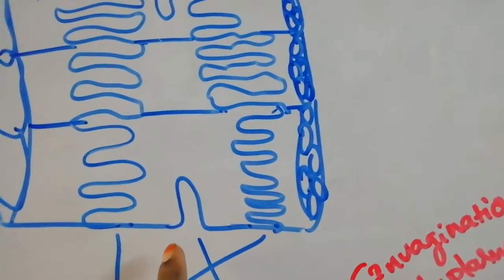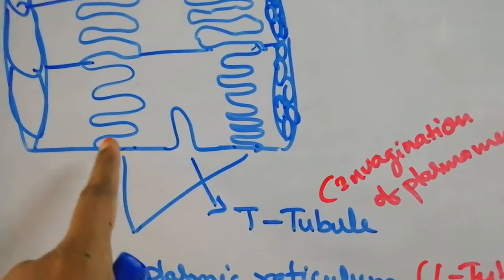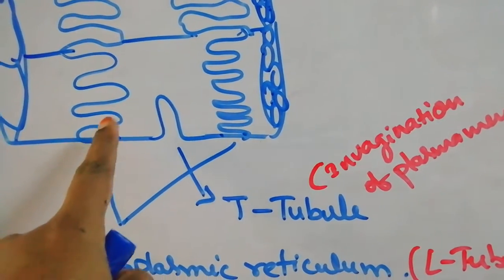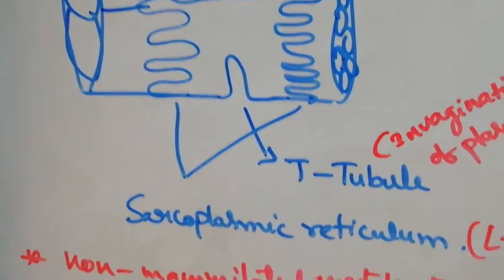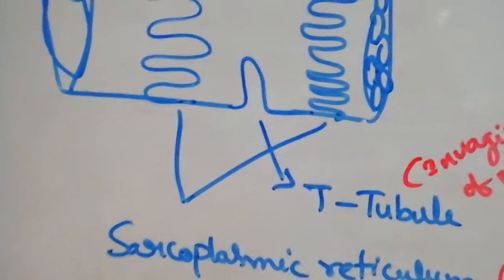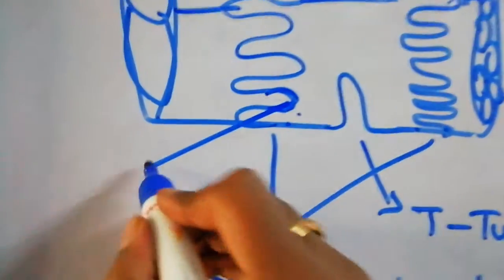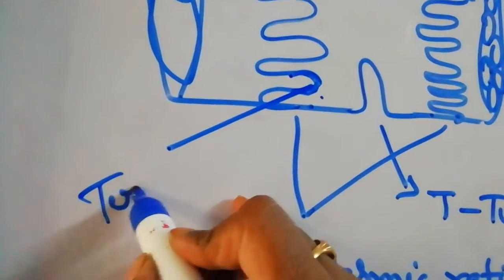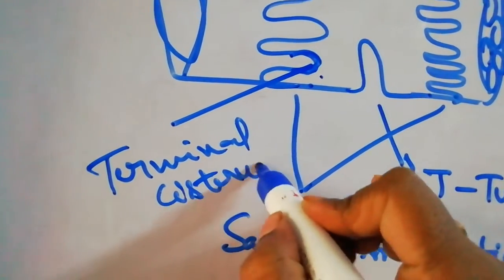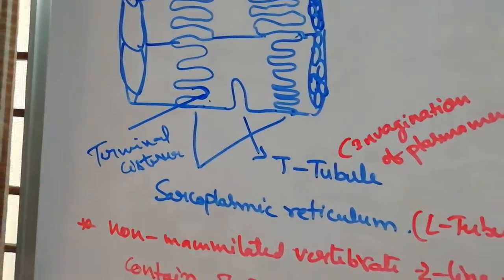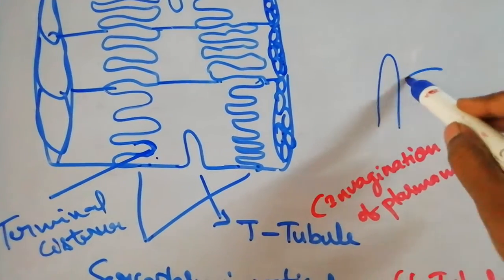The sarcolemma entering the cytoplasm and forming a T shape is called the T tubule. The endoplasmic reticulum on either side, forming sacs, is called the terminal cisternae. To be clear, which is the sac-like part? This sac-like part is called the terminal cisternae.